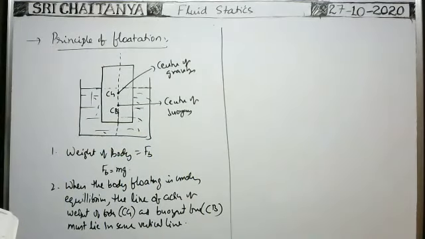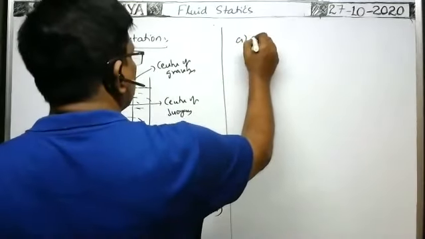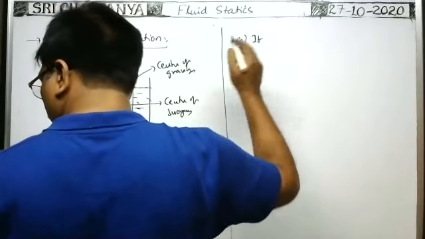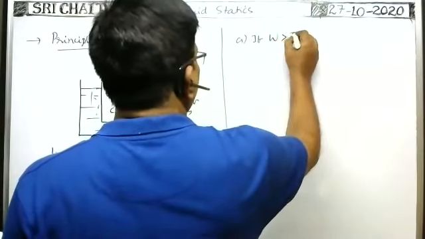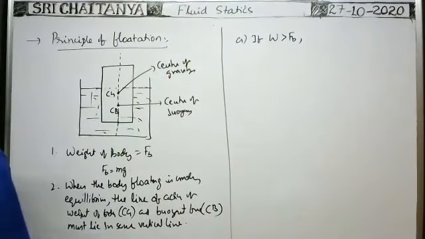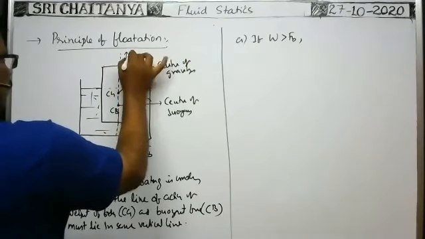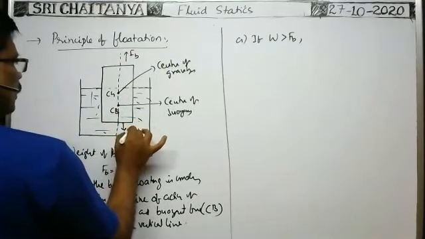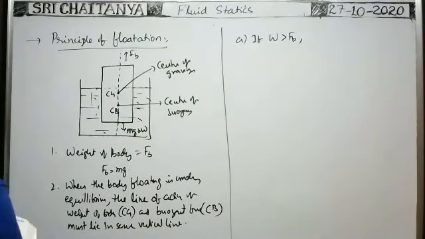Next, in this there are 3 cases. First one: if the weight of the body is greater than buoyant force. Buoyant force F_B is acting on the body in the vertically upward direction, and weight of the body W in the downward direction. If weight of the body is greater than buoyant force,